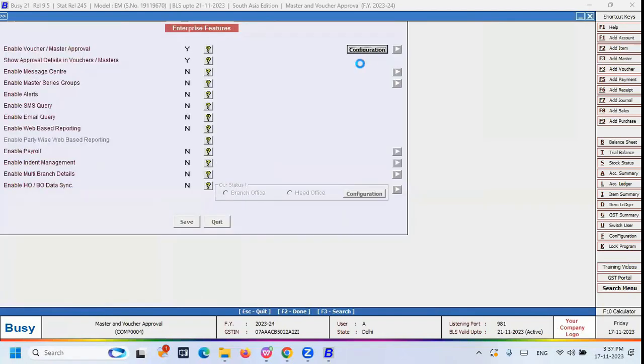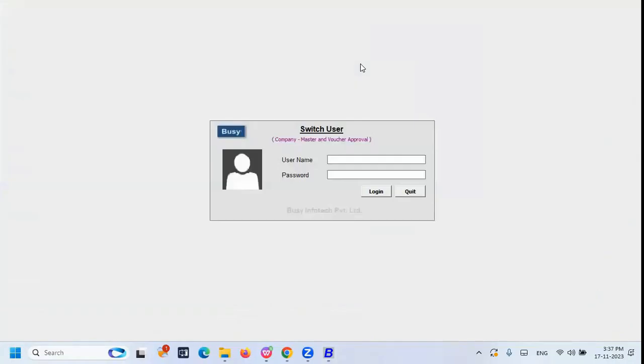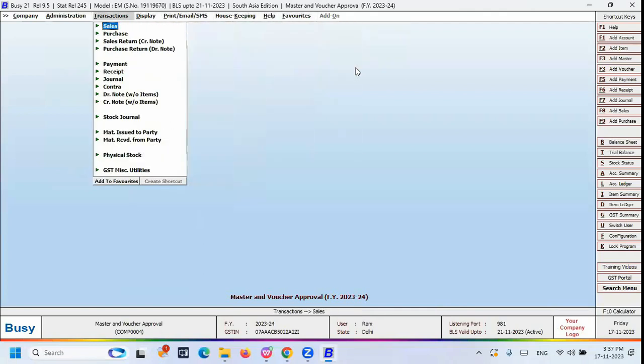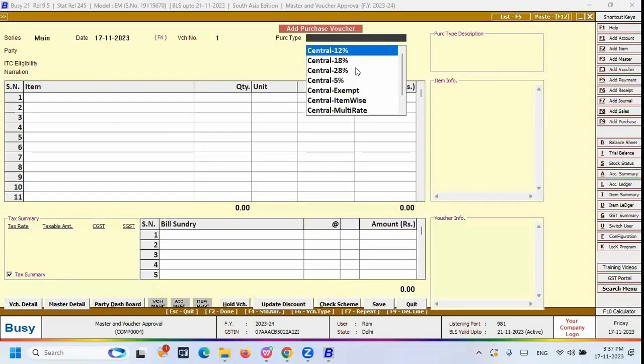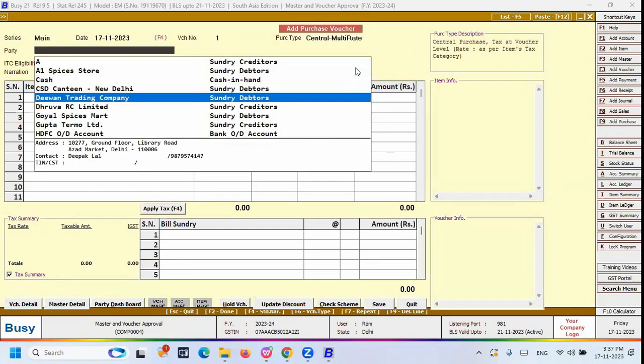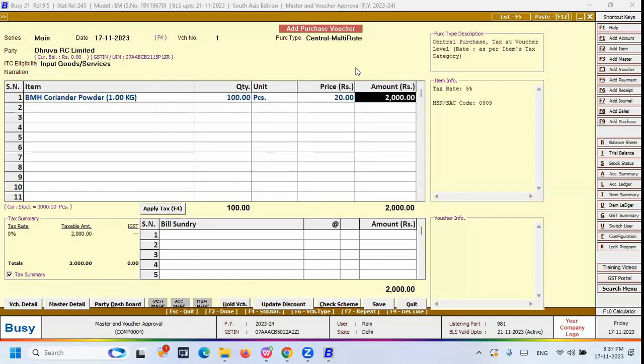So now save the configuration. Again, I move to the sub-user account called RAM. RAM is a sub-user. Here I can add one purchase voucher. The purchase belongs to central purchase. Let me select central multi-rate. Party name is this one, and the item name is this one. 1000 quantity, 2000 total amount. I can apply the tax and I can save it.